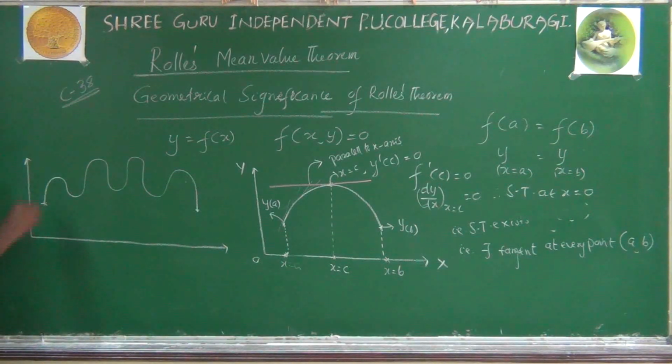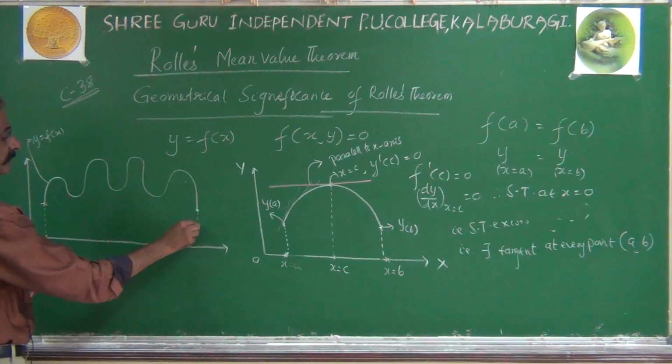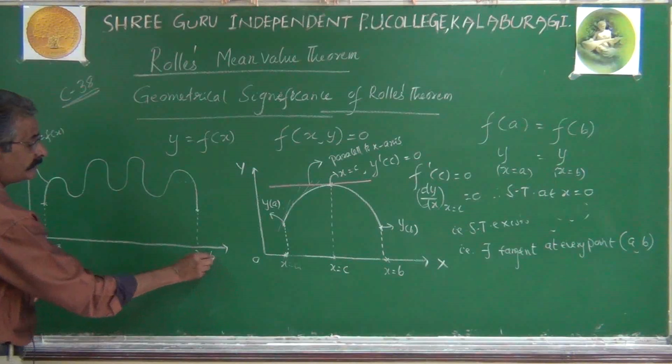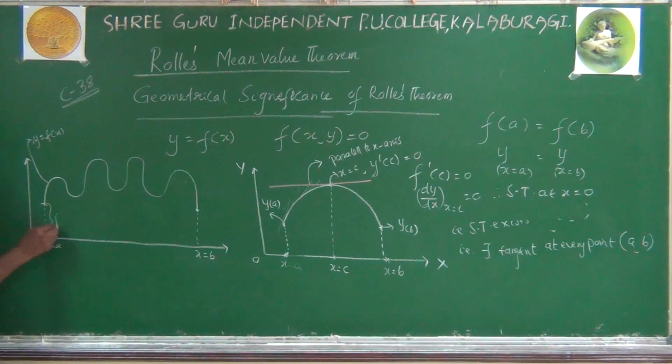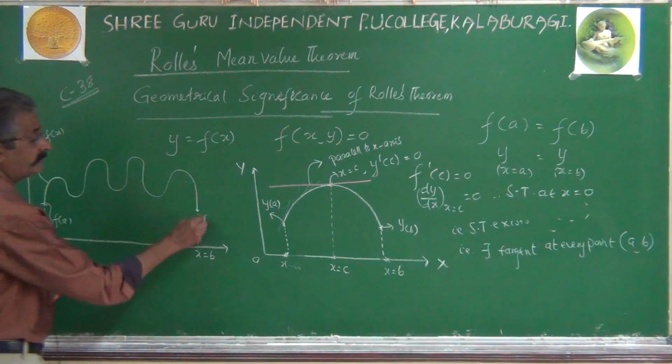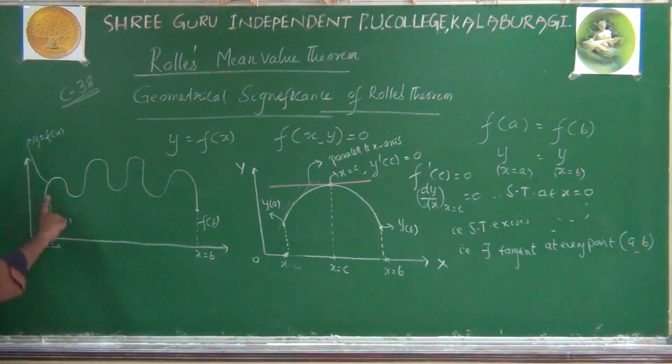It is some general function, say y equal to f of x, defined on the interval x equal to a to x equal to b, such that f of a equal to f of b holds. This is f of a, this is f of b. Obviously f of a equal to f of b can be easily observed. Now this function